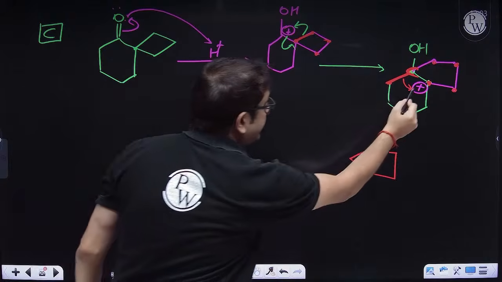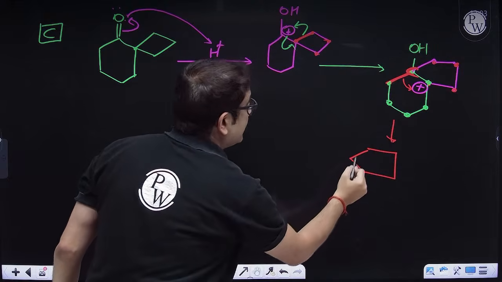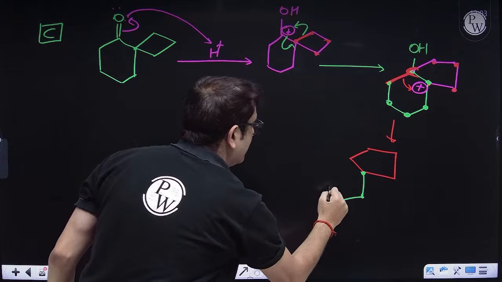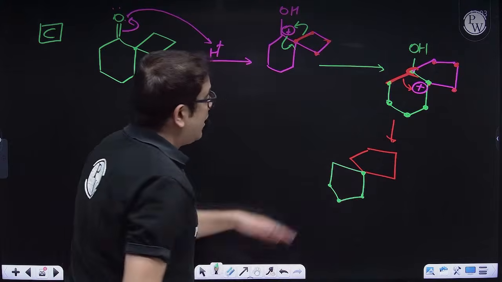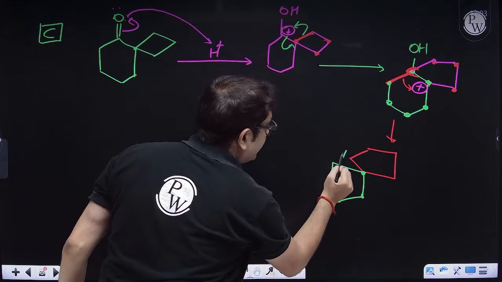Let me make this ring separately. This is 1, 2, 3, 4, 5. So this will also form a 5-membered ring. 1, 2, 3, 4, 5. Sir, how has it been formed? This bond is broken, so positivity is gone from there, but positivity will come over here.